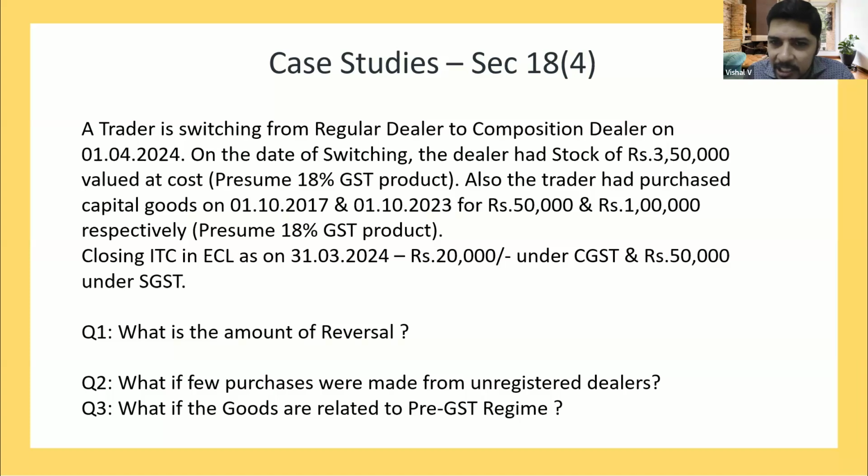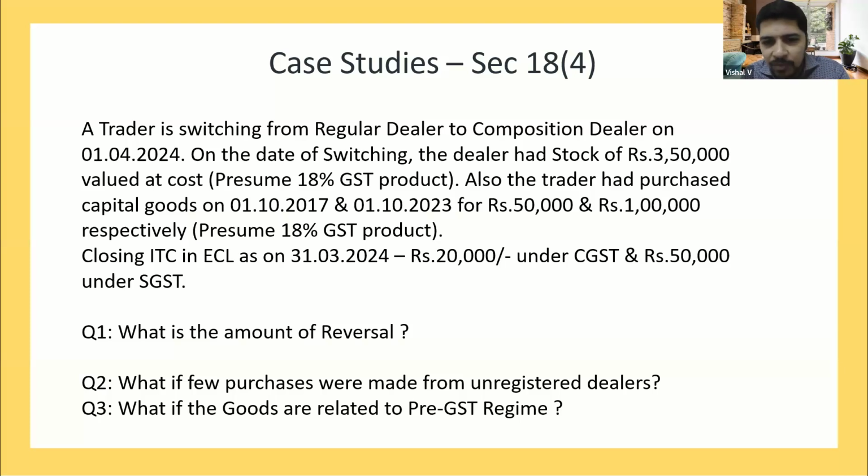Head-wise reversal has to be taken care of, and if there is any balance payable, we have to pay from the cash ledger, and if there is any balance available in the electronic credit ledger, then that will lapse. Second question, if you are able to exactly identify that the goods are purchased from the unregistered dealer, then there is no requirement of reversal on those purchases.